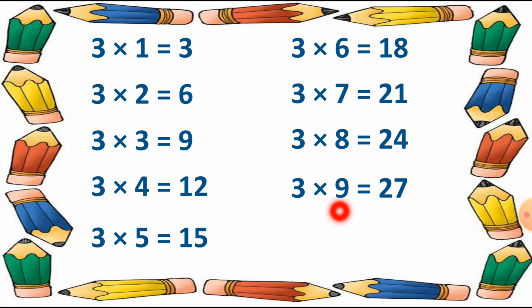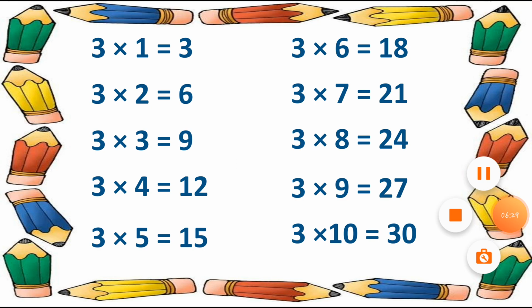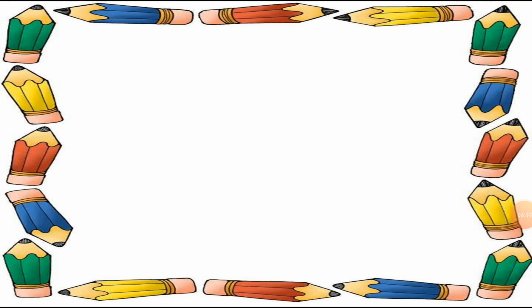After it, 3 tens are 30. So here the table number 3 is complete. So let's move to the table number 4.